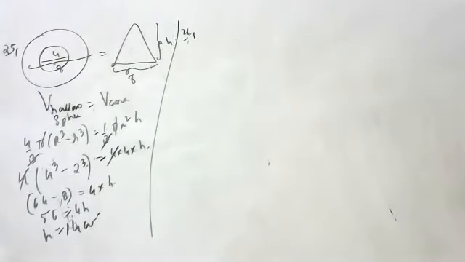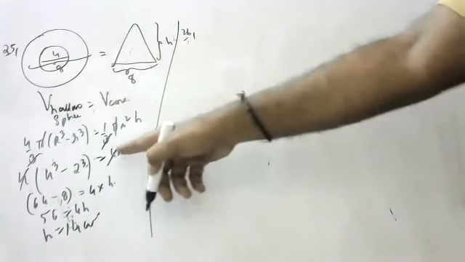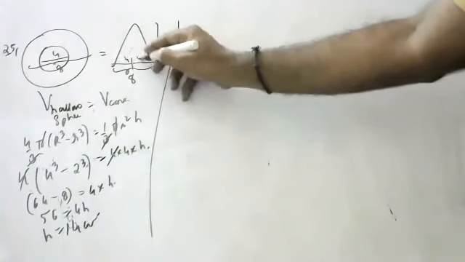Sir, 8 is also diameter, so 4 we should take. Yes, sir, 8 is the diameter. We have to take radius as 4, no, sir? I already took it as 4. I took 4 only. See? I took 4.